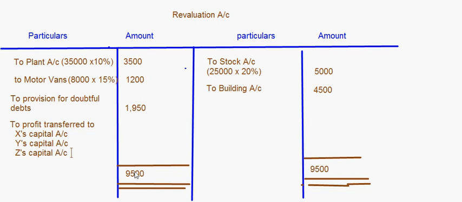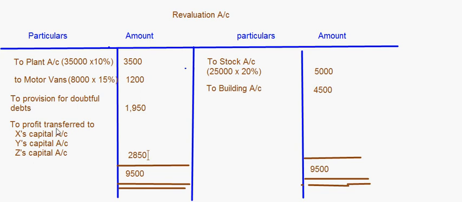And this is 9,500 minus 3,500 minus 1,200 minus 1,950. So that comes to 2,850.